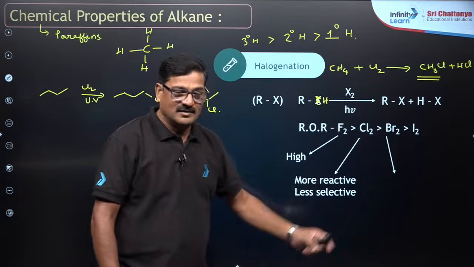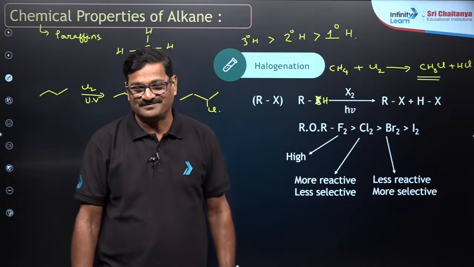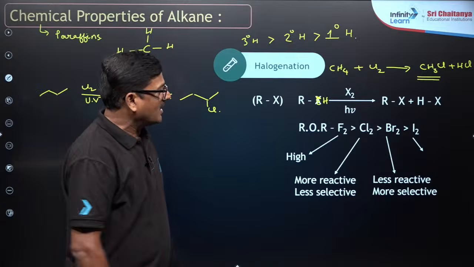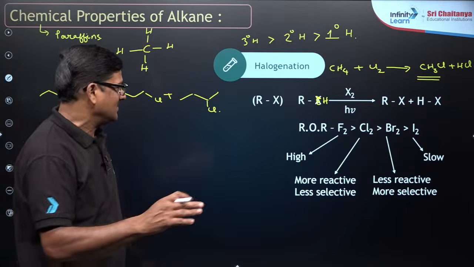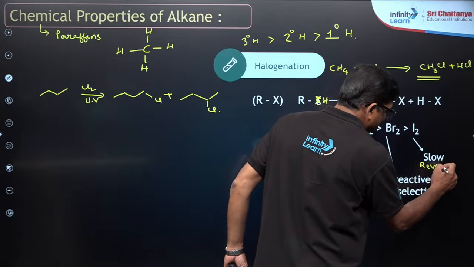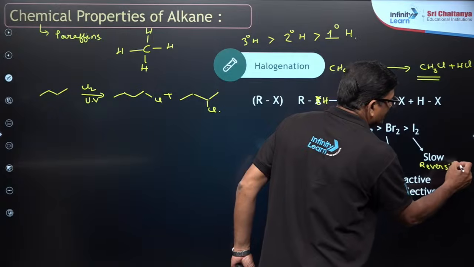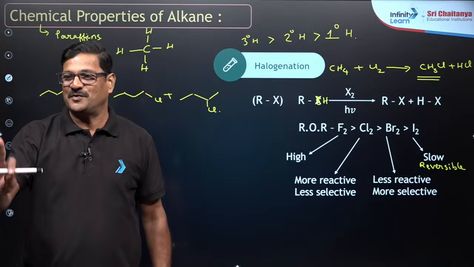And bromine is less reactive and highly selective. Of course, iodine is very slow and reversible. Slow and reversible. Any doubts? Please let me know.